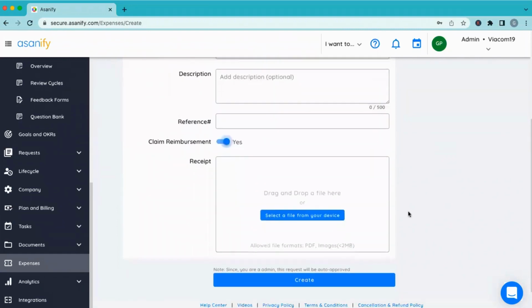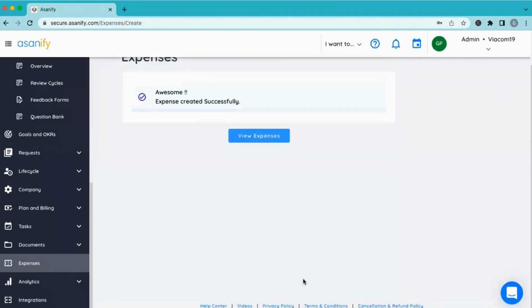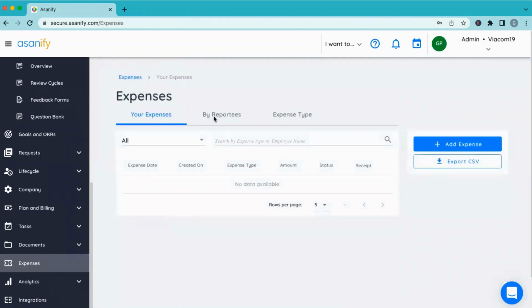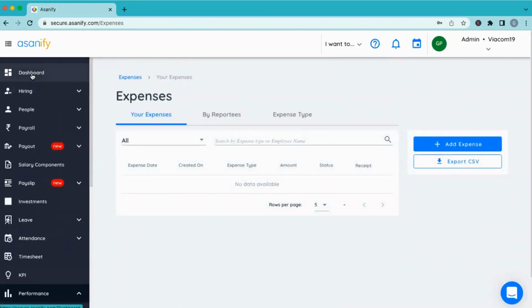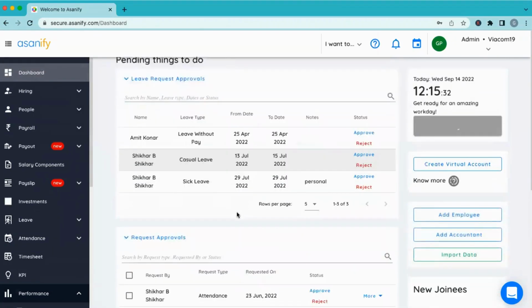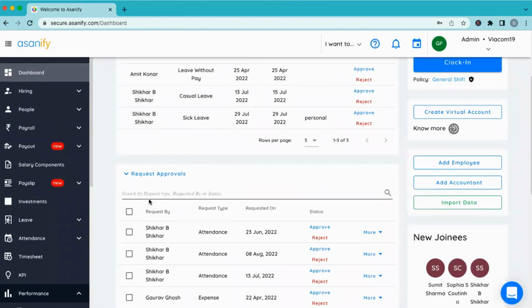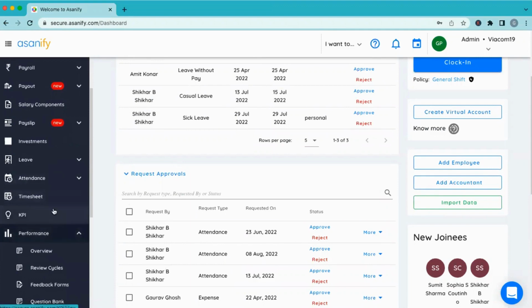Then all the employees have to do is create that expense, and it is done. Once the employees have created the expense, as an admin, you'll have a view. It will come into your dashboard page as a request for approval. It will sit in your approval queue, and once you've approved or rejected it, the expense will be available in the analytics dashboard. I'll show you very quickly where that is.